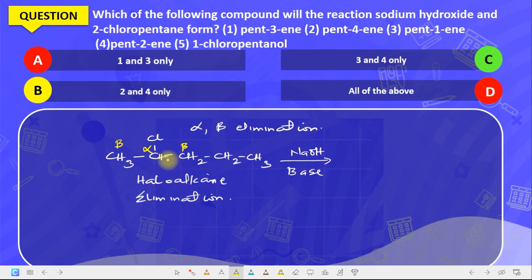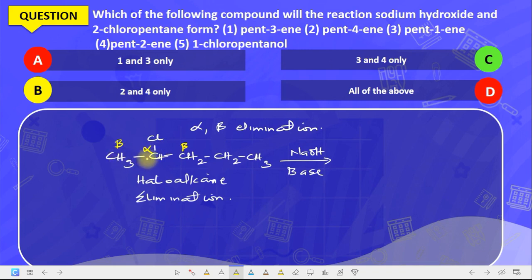The two products that will be formed, one will be more stable than the other. Now between these two, which one will form the major product? I said the major product is formed from the one in which the hydrogen is removed from the beta carbon with the fewest number of hydrogen, while the minor product will be formed from the one whereby the hydrogen is removed from the beta carbon with the highest number of hydrogen. So if we remove hydrogen from here, whenever you are removing two sigma bonds, that is to say a hydrogen and a chlorine group, a double bond will be formed.